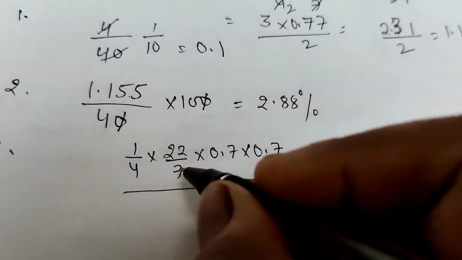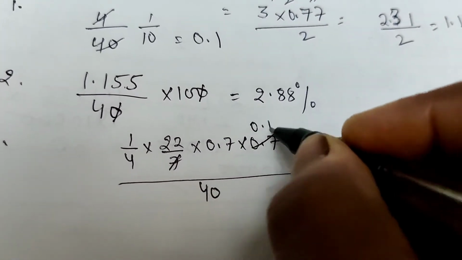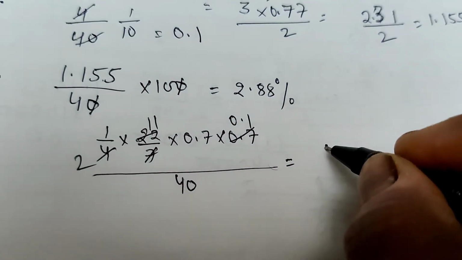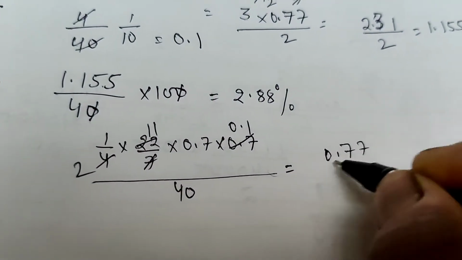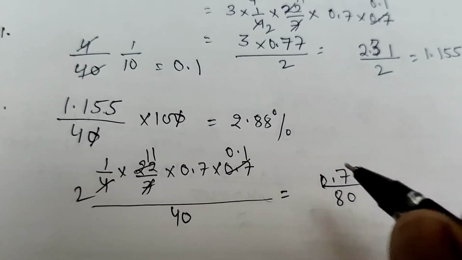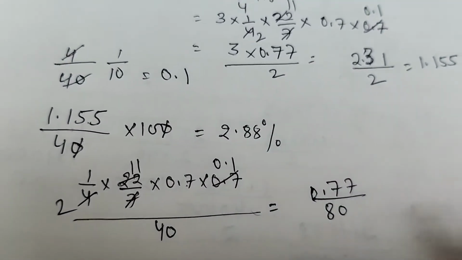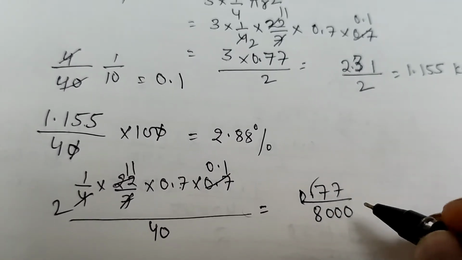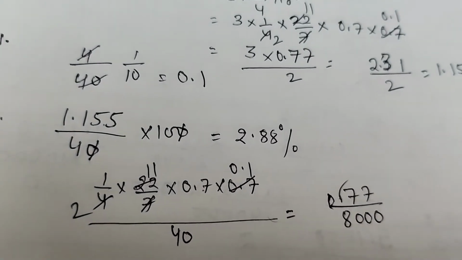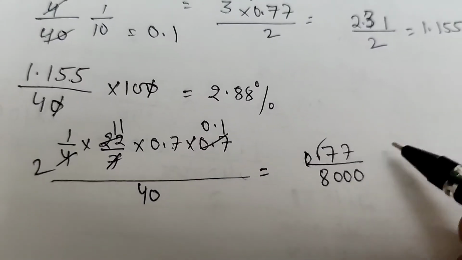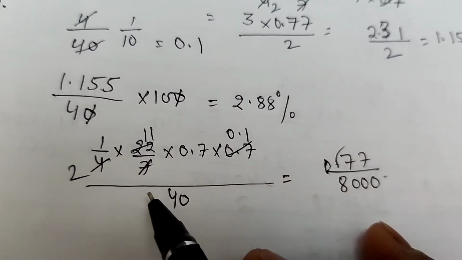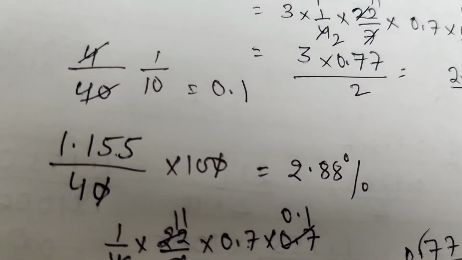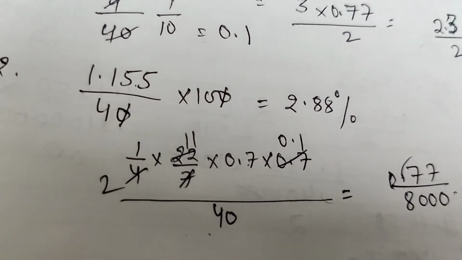Now you can solve: 0.1, 2, 11. You will get 0.77 by 80, which is 77 by 8000. This is the probability that the helicopter crashed in the water body nearer to the lake.